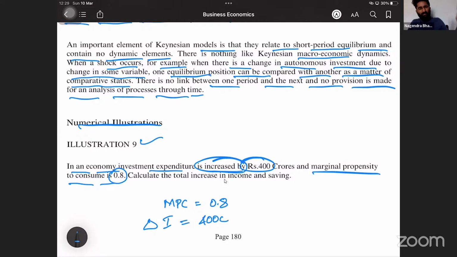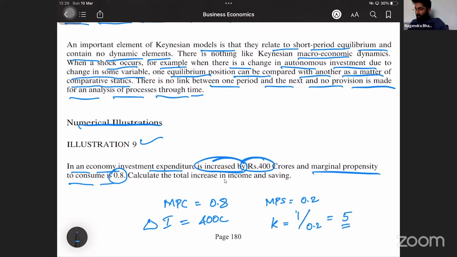How to calculate? Very easy. MPC is given. Then what is MPS? That is 0.2. Then what is K? K is equal to 1 divided by 0.2, that is equal to 5. K is 5.